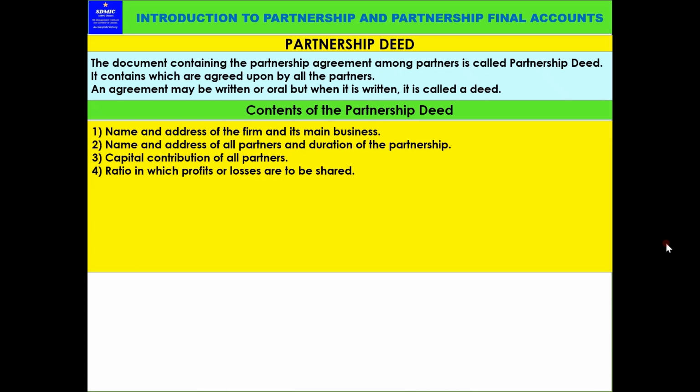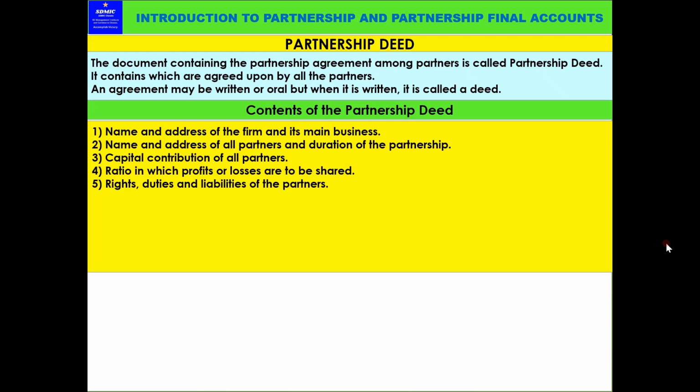Some partners may invest more, some partners invest less, as per their capacity, or some may be investing equally. Whatever the case may be, the ratio of sharing of the profit must be mentioned in the partnership deed. If it is not mentioned, then the profit should be shared equally, and if it is mentioned, it should be shared as per the ratio mentioned in the partnership deed.